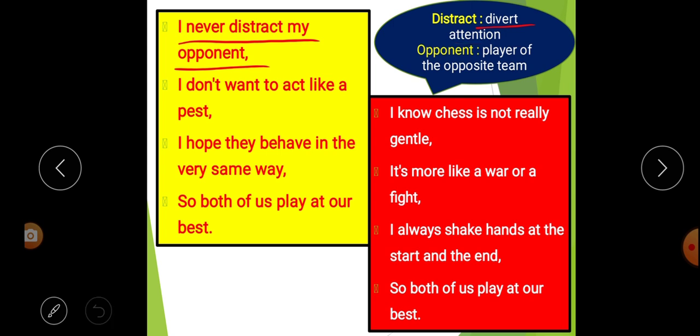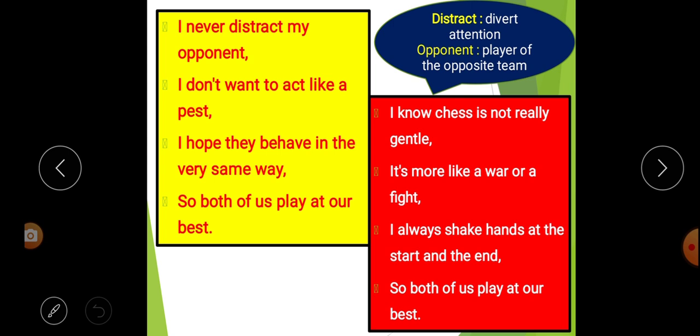What is the meaning of opponent? Look at the meaning here. The player of the opposite team. The player of the opposite team is called what? Opponent. That means in this line it is said that I never distract my opponent. That means when the poet plays chess, he never diverts the attention of the players of the opposite team.